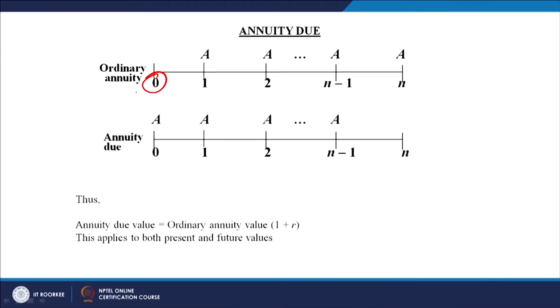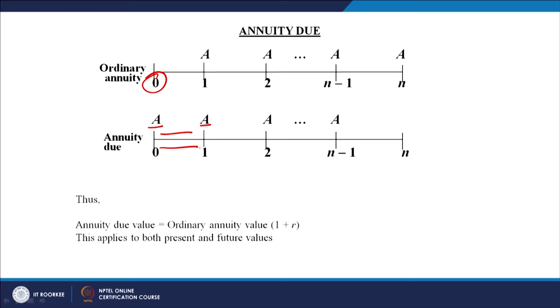So, the basic difference between the two is that the sum total value of the annuity due will be something more than the ordinary annuity, because this amount is going to come to us here, not at this level. So, the interest for this period you have to calculate. Annuity due is ordinary annuity multiplied by 1 plus r.